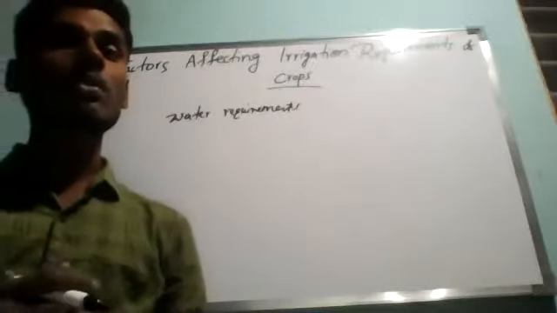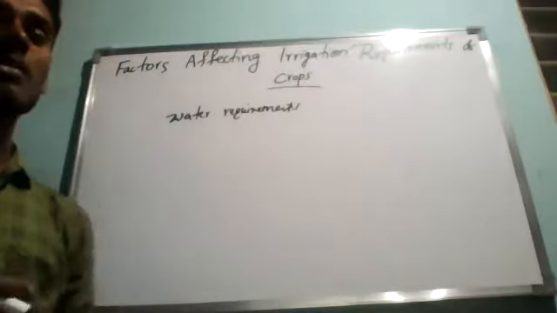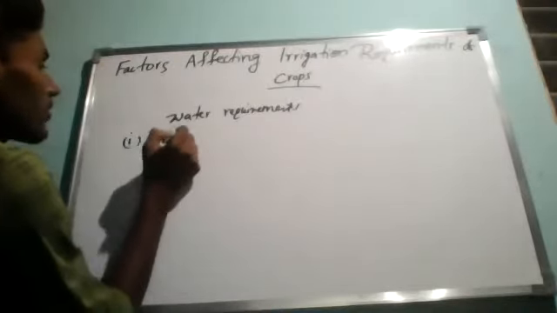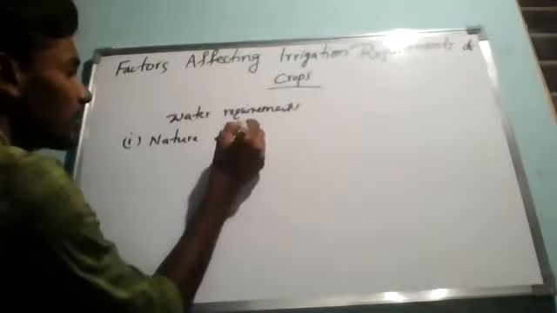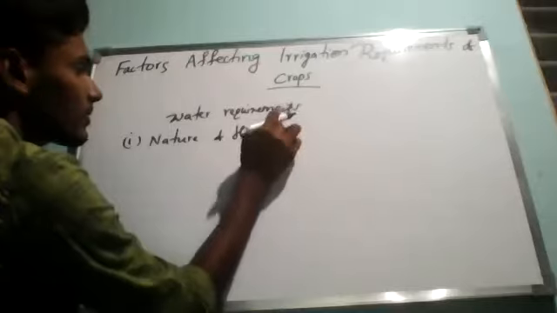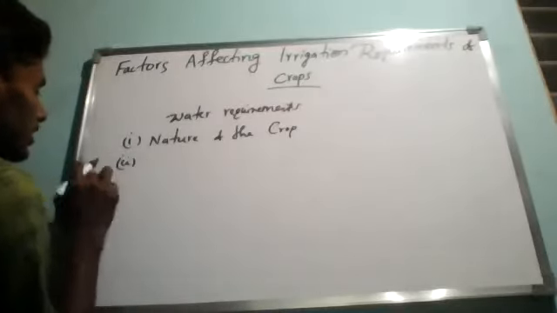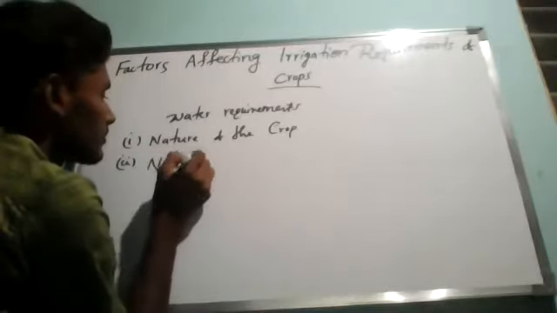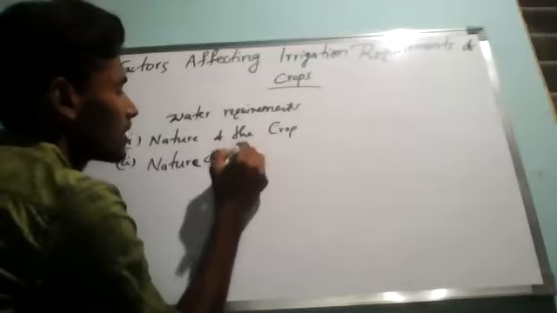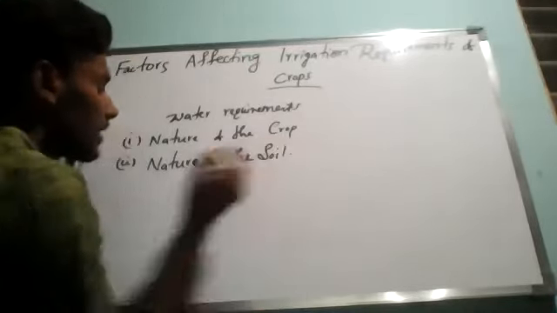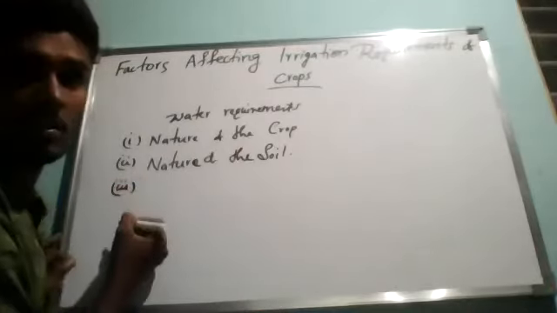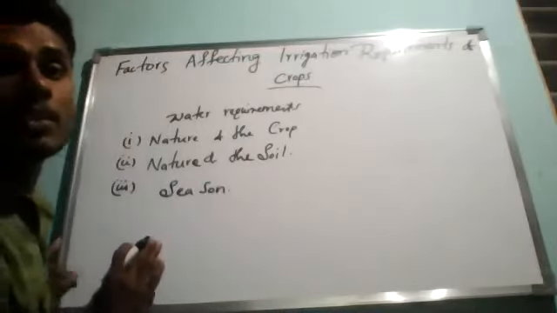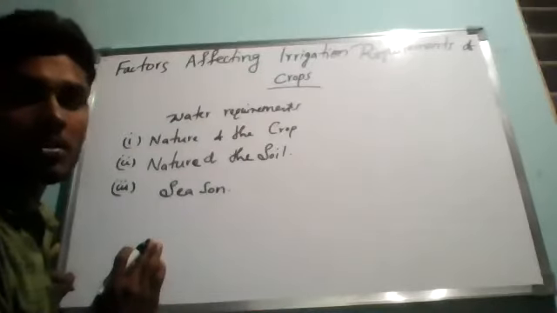The irrigation requirements of crops depend on three factors. The first one is the nature of the crop, meaning the type of crop which we are going to cultivate. The next one is the nature of the soil. And the next one is season. So these are the three factors which affect irrigation requirements of crops.